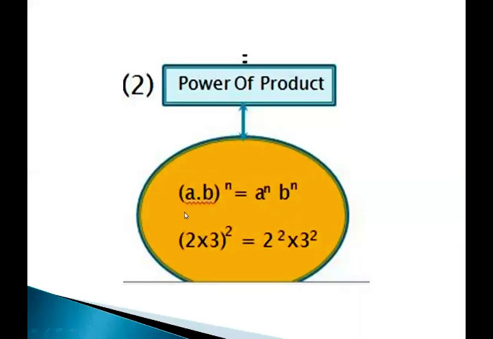So when we apply this law in a question, that is 2 multiplied by 3, the whole power 2, it says that 2 will be the exponent of 2 as well as the exponent of 3. So we will write 2 to the power 2 multiplied by 3 to the power 2. When we solve it, 2 to the power 2 means 4, 3 to the power 2 means 9. And finally, we will multiply 4 and 9. That will be your answer.